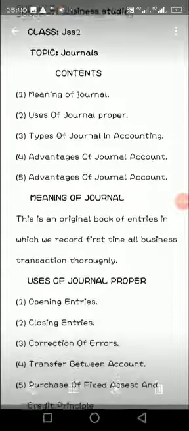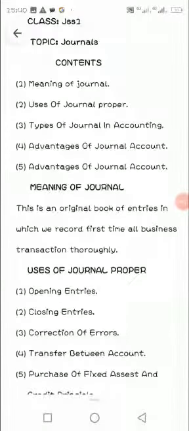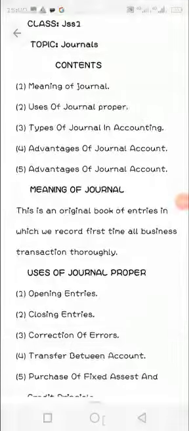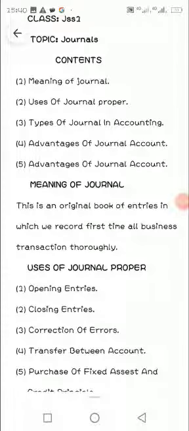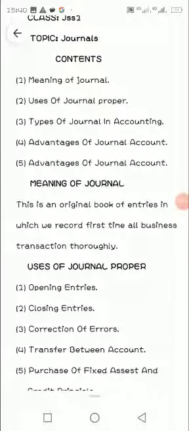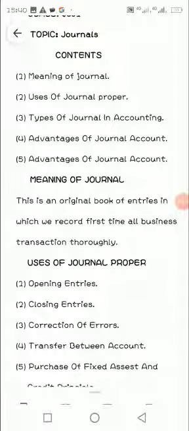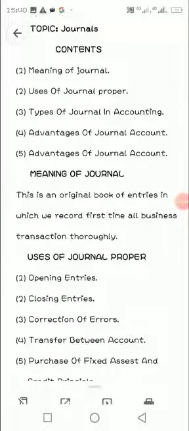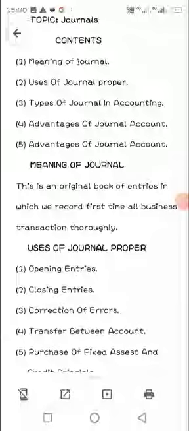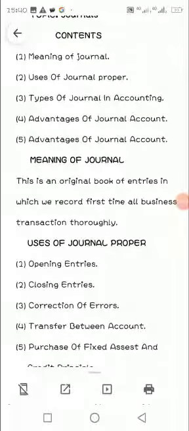The contents that we will be looking at are the meaning of journal, uses of journal proper, types of journal in accounting, advantages of journal accounts, and classes of entries. One, what is journal account?